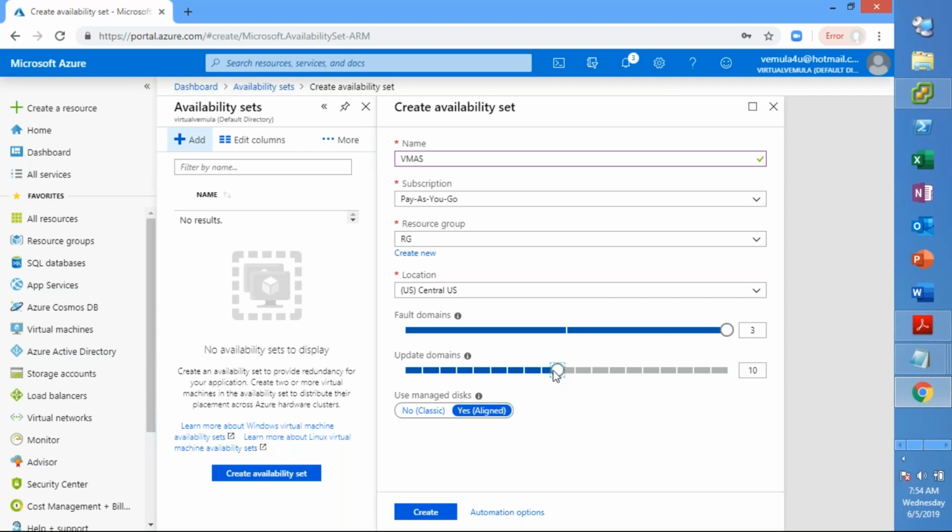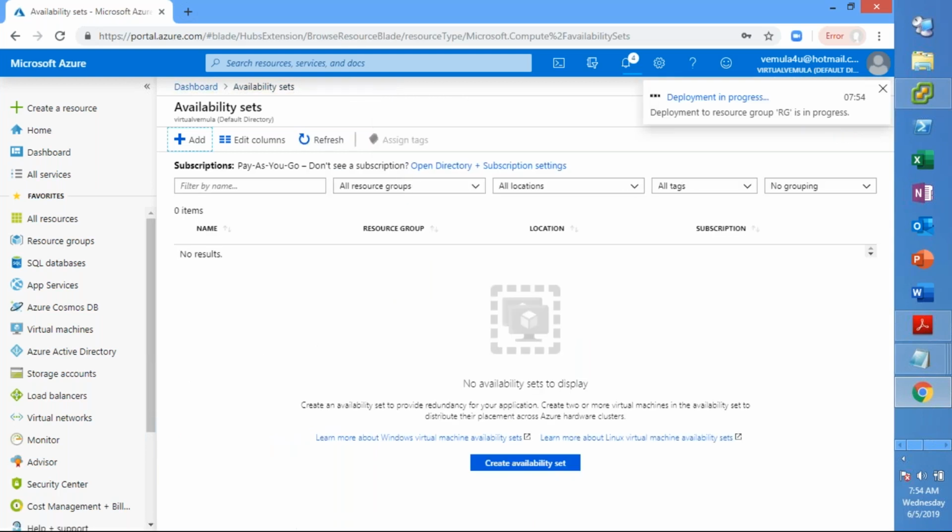So basically you're creating an availability set now. Let me go back to the default one. Let's put 5 here, I may not need 5 also, and then 2 here. And then I'll create an availability set. So you defined and created an availability set, but we didn't tag this availability set to any virtual machine.